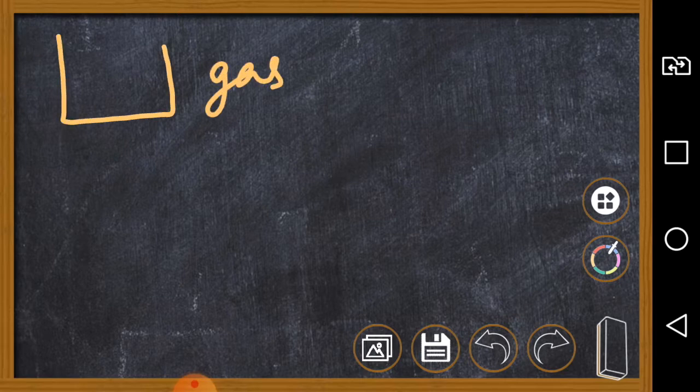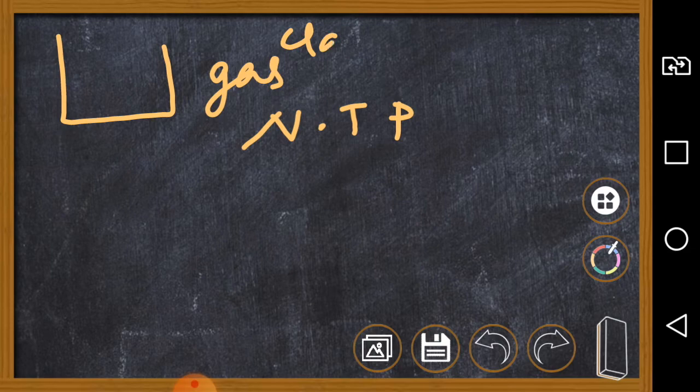So consider as an example for a classical system, a classical gas. Let the temperature and pressure be normal temperature and pressure. So this is a classical gas at normal temperature and pressure.